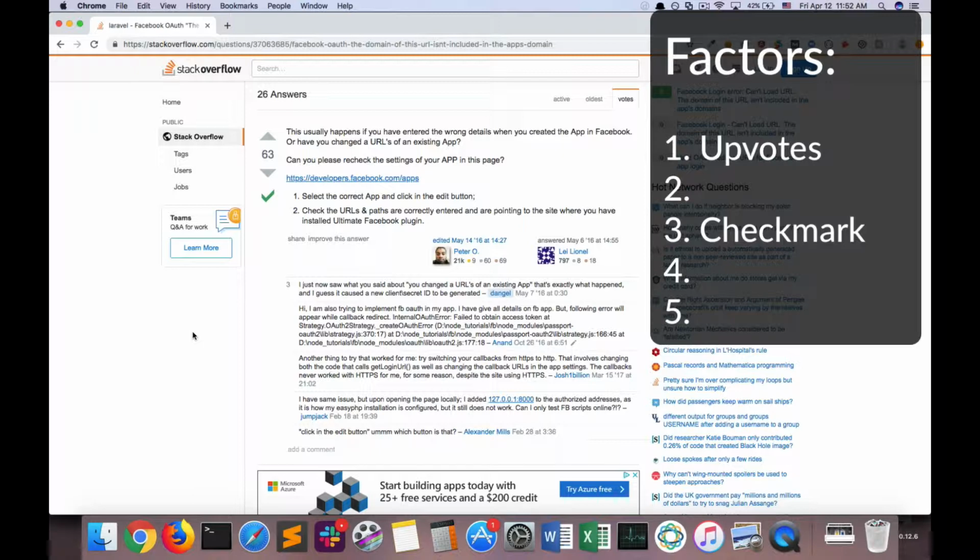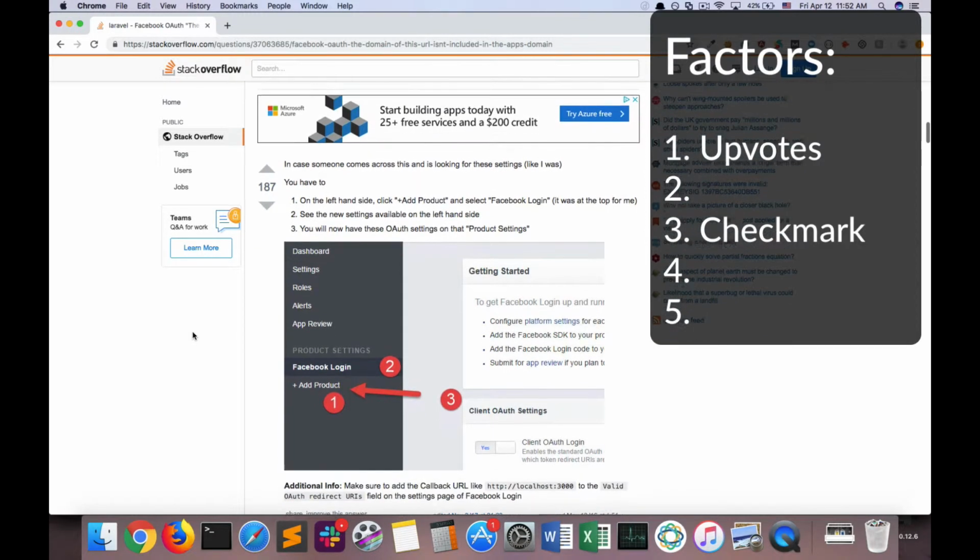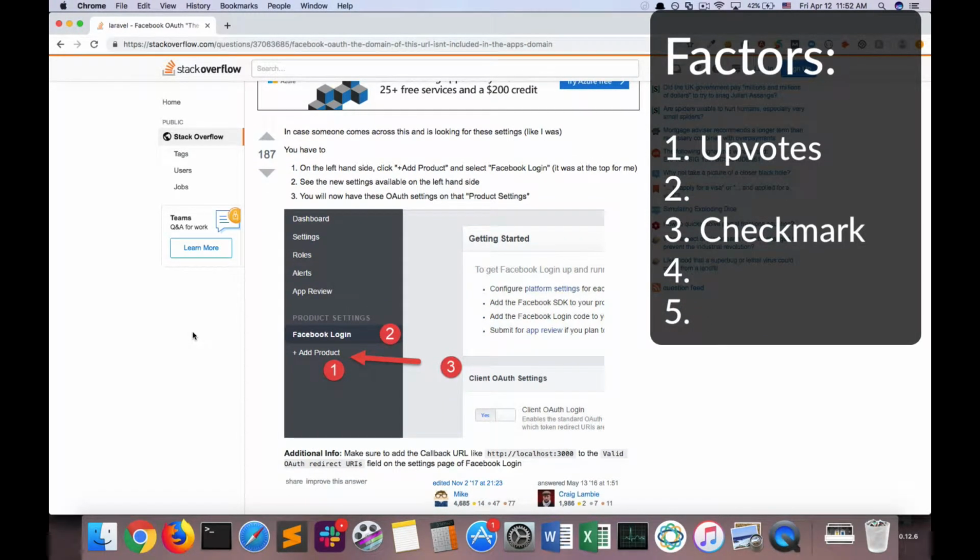Now, the second factor to consider is the number of upvotes that an answer received. So 63 people upvoted this answer, meaning 63 people agreed that this is the correct answer. Now let's scroll down a little bit and see something interesting. We can see that the second answer actually has 187 upvotes, roughly triple the number of upvotes as the previous answer. Now the way, again, that Stack Overflow sorts the order of the answers is that the first answer is always the checkmarked answer, but then all the remaining answers are sorted by upvotes from highest to lowest.